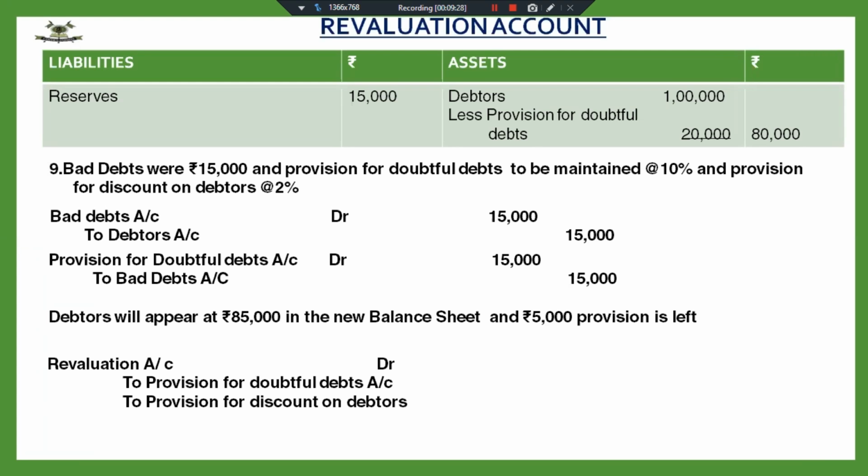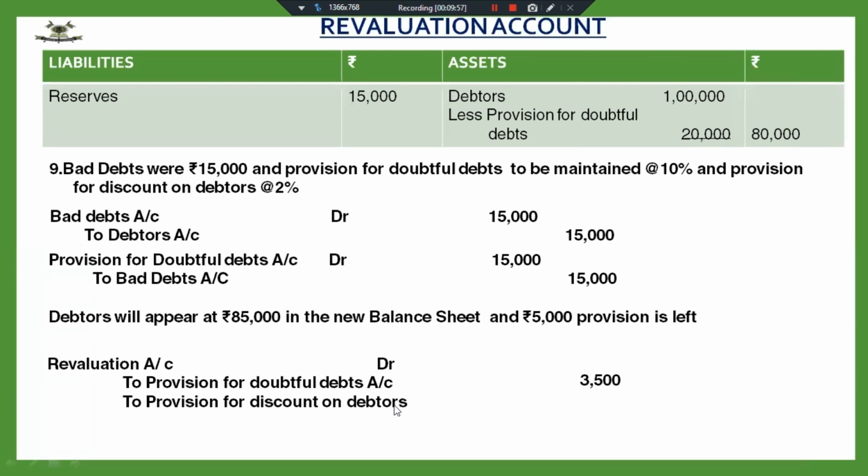Both the items I'm going to create from revaluation account, as both are charges. Fine. So I'm going to create provision for doubtful debts also from revaluation account, and provision for discount on debtors also on revaluation account. Amount of provision for doubtful debts. This is the correct answer I was getting. I had 5,000 with me. I only require 3,500 more. So I have created this.